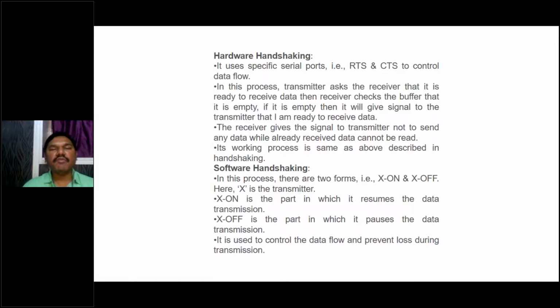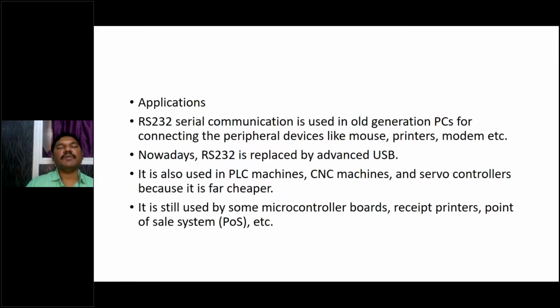But here, handshaking of hardware uses specific serial ports, RTS, request to send, and CTS, clear to send, to control data flow. In software handshaking, there are 2 forms, Xon and Xoff. Here X is the transmitter. Xon is the part in which it resumes the data transmission. Xoff is the part in which it pauses the data transmission. This is known as software handshaking.